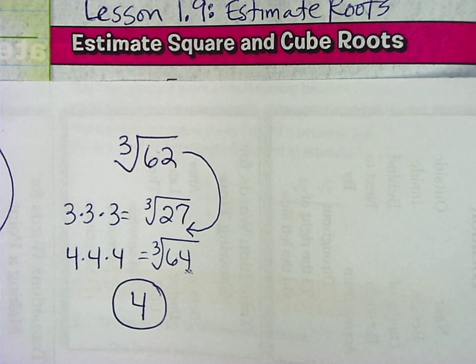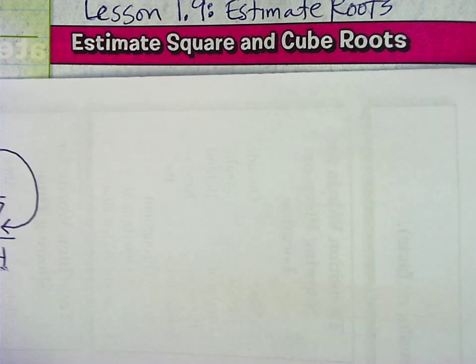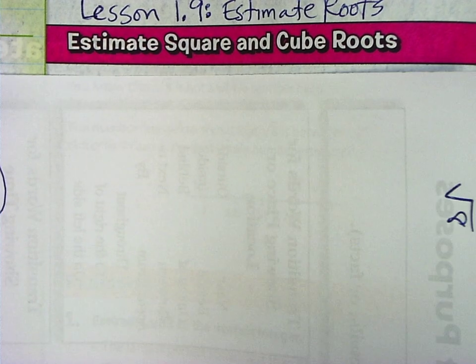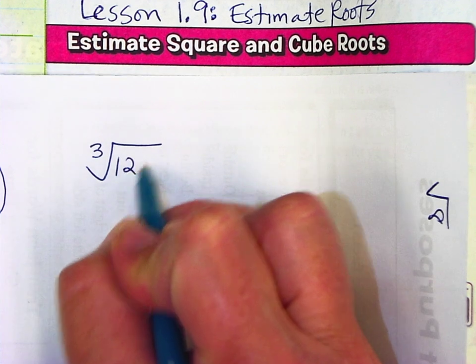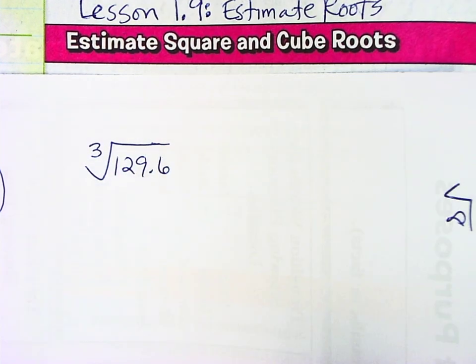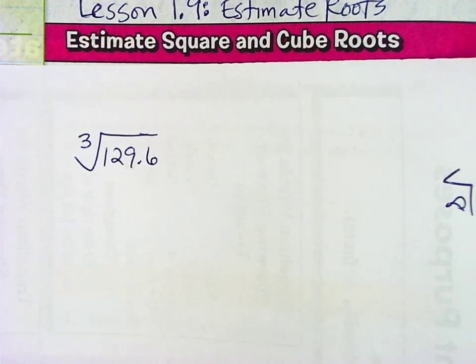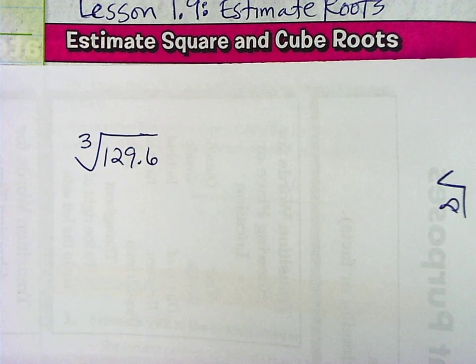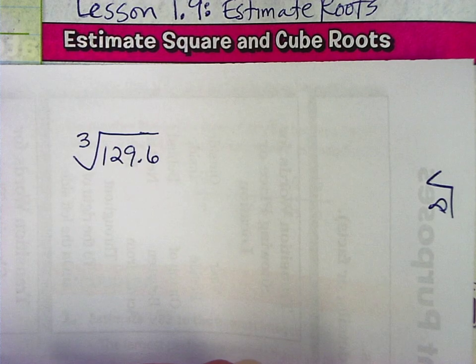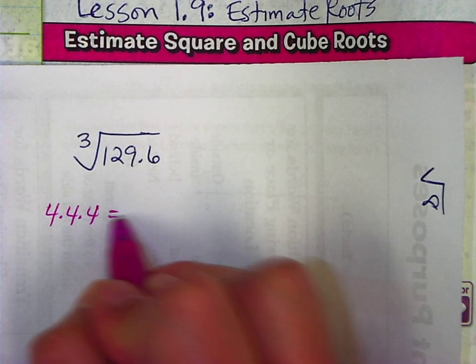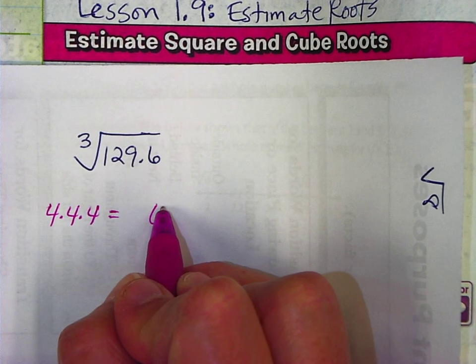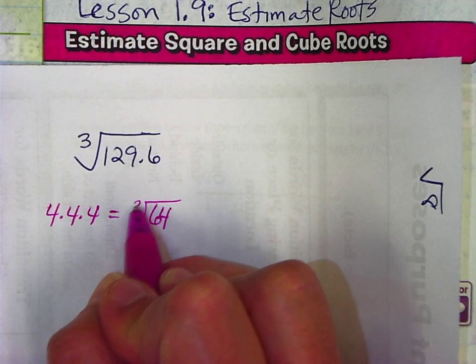And let's try one more. Let's do a decimal, the cube root of 129.6. Even though it's a decimal, we're going to still solve these the same way. Let me start off with 4 times 4 times 4. I know that is 64, so the cube root of 64 is 4.